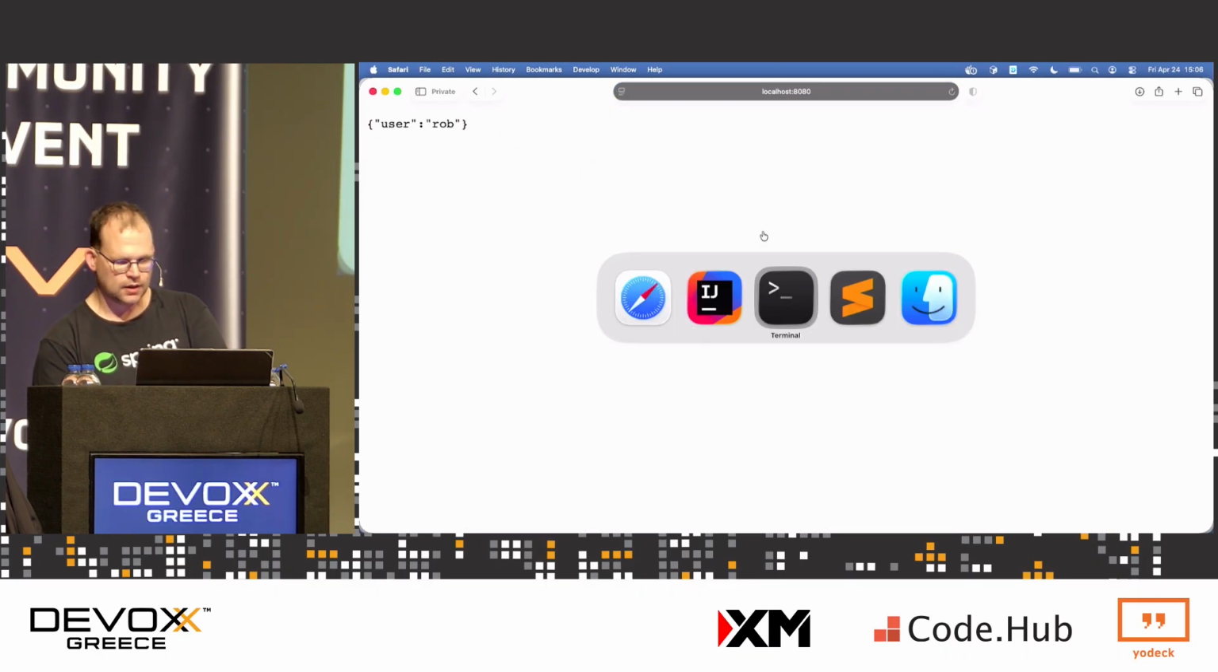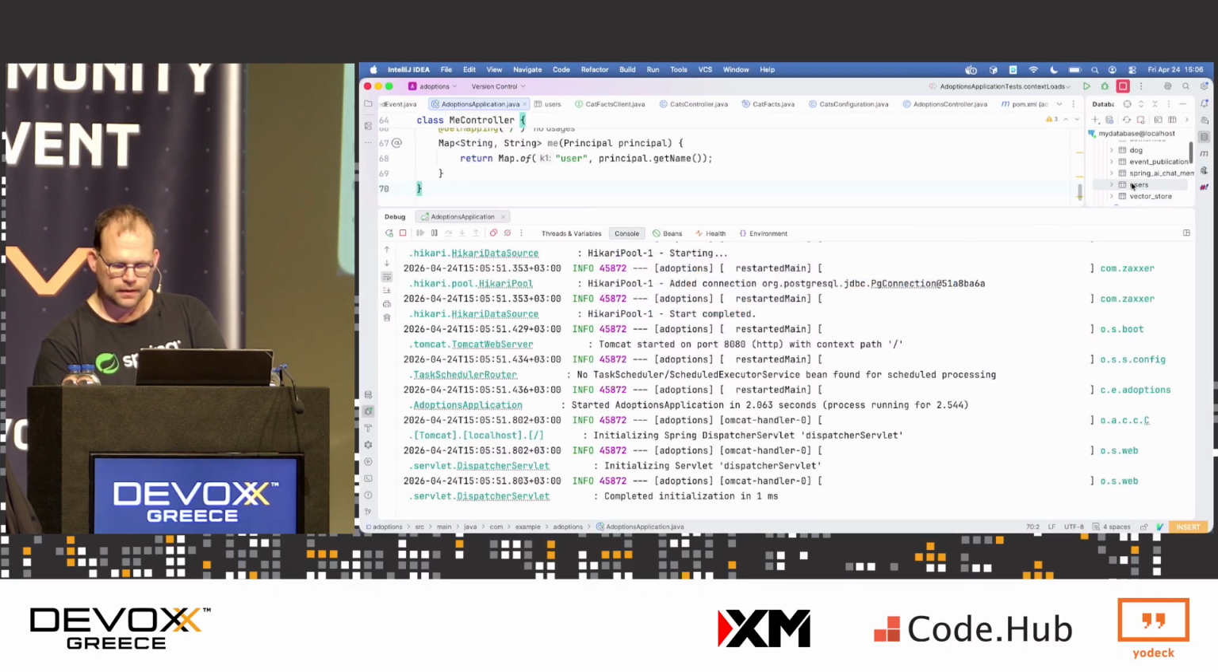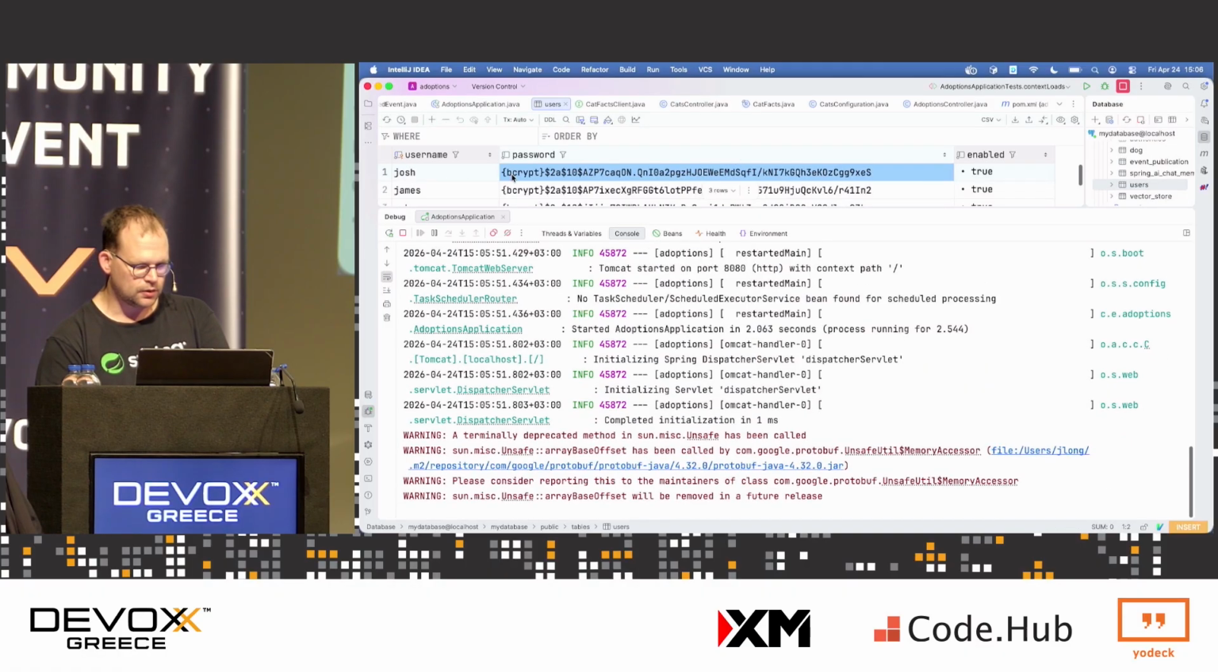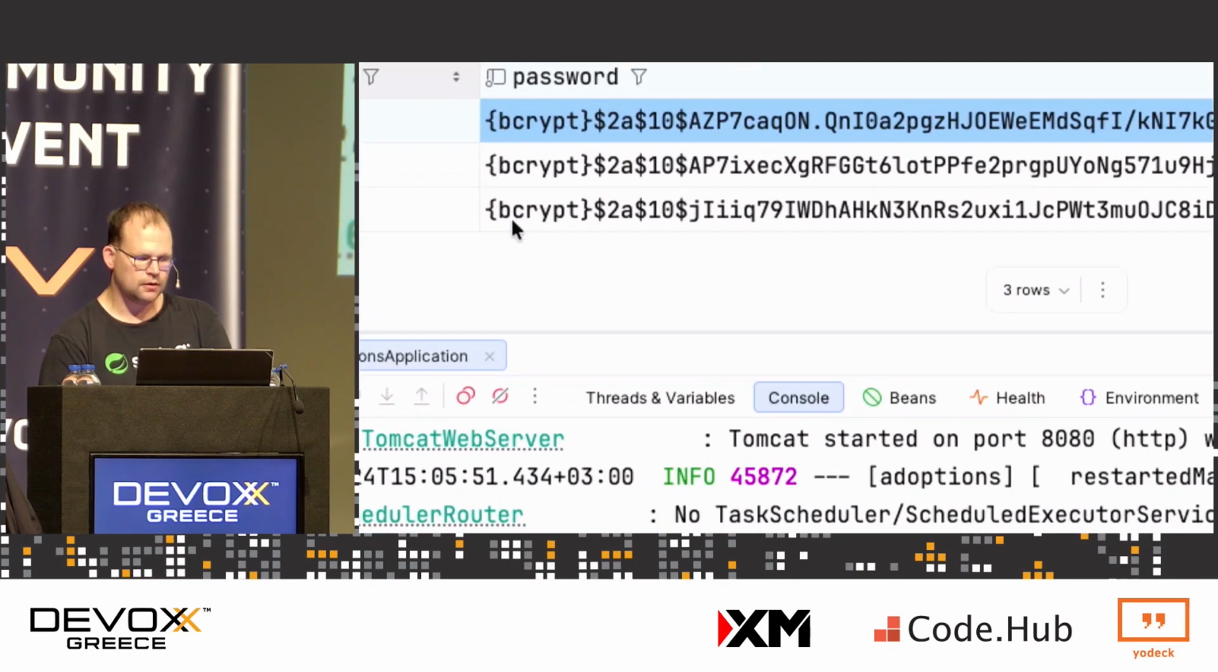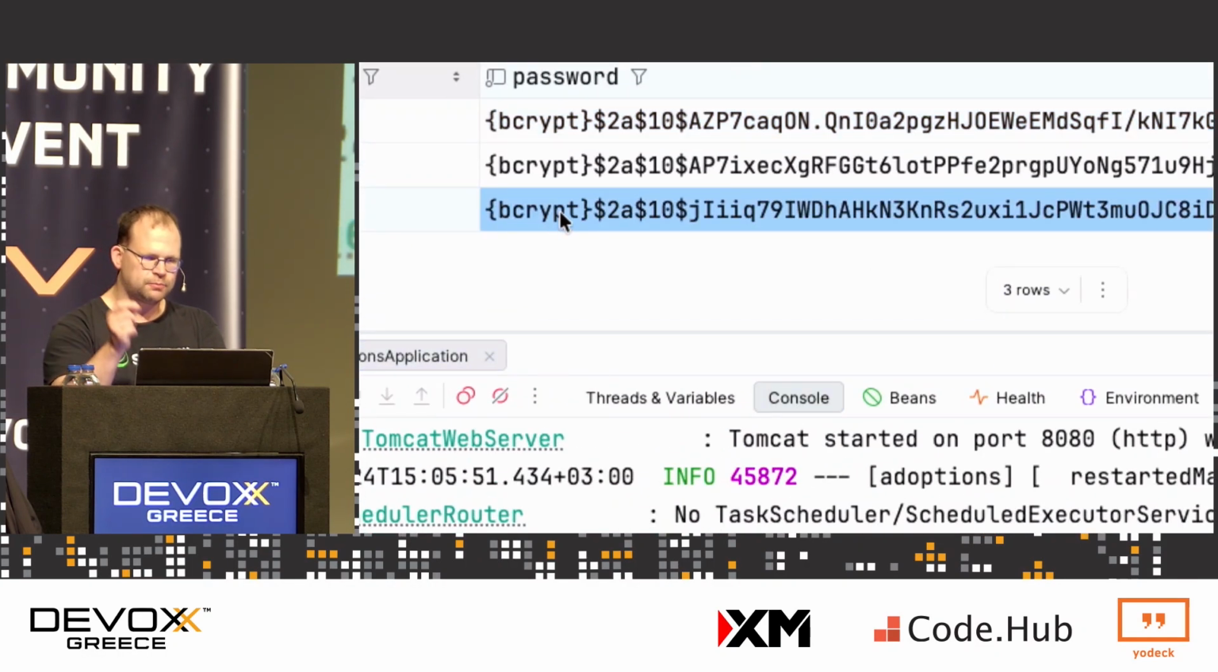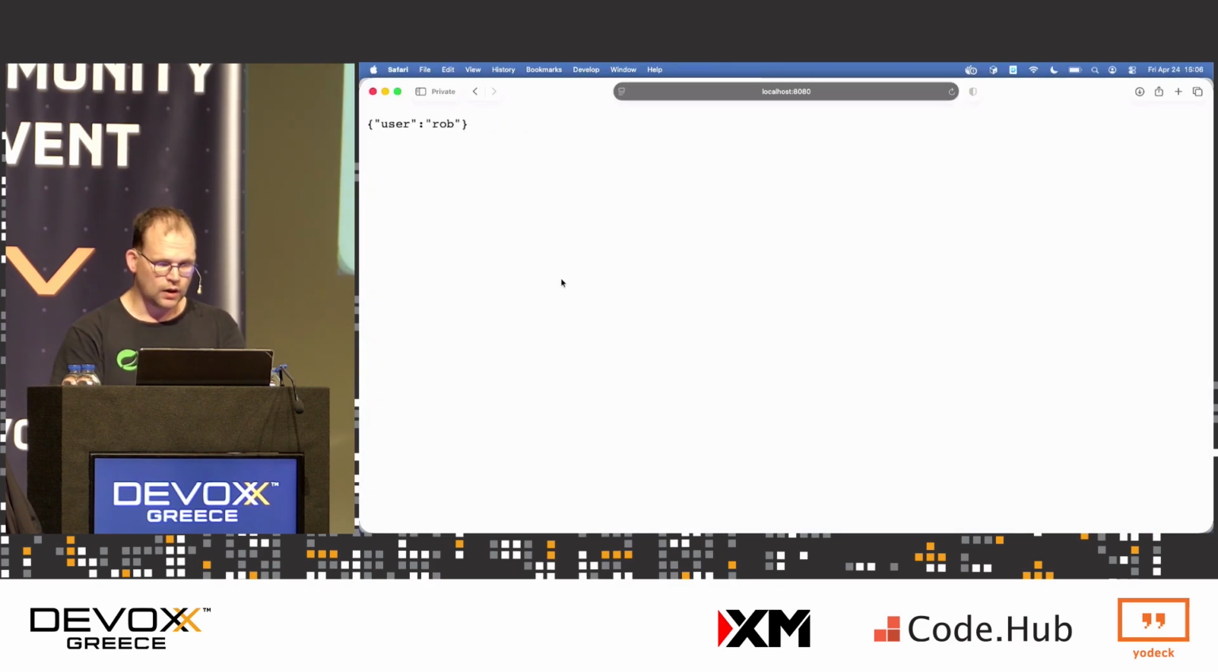There you go. And if you go to the database now and look at the users, his password has been migrated. Once he's successfully authenticated, we had the plain text password. We migrated it to a better algorithm. But it's still not using one-time tokens.